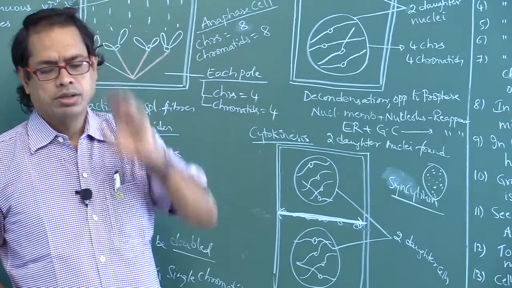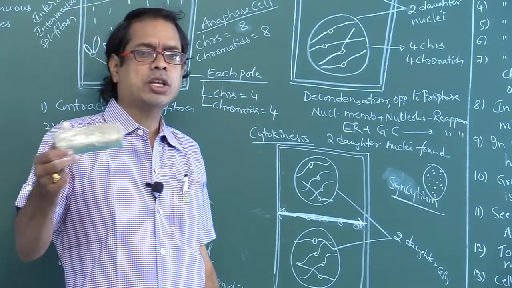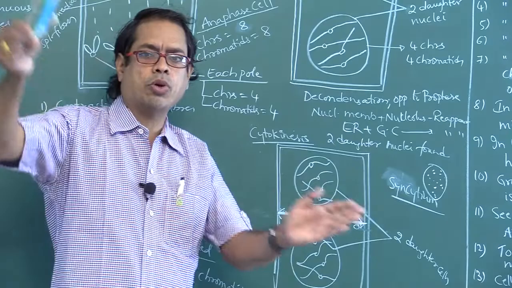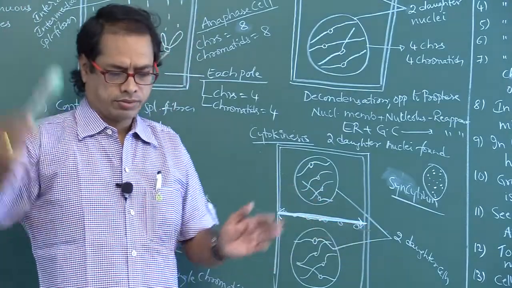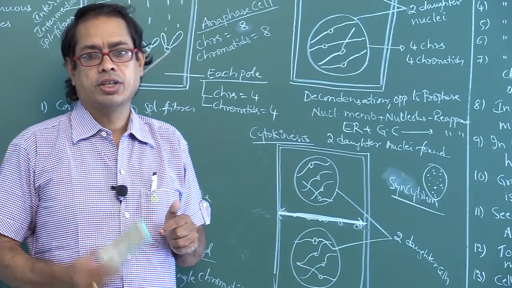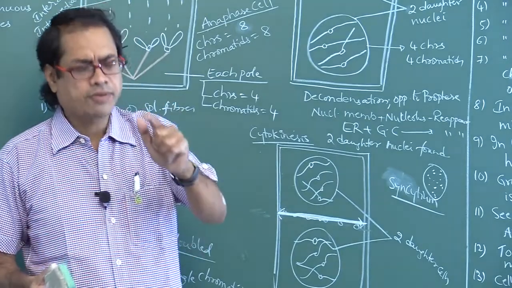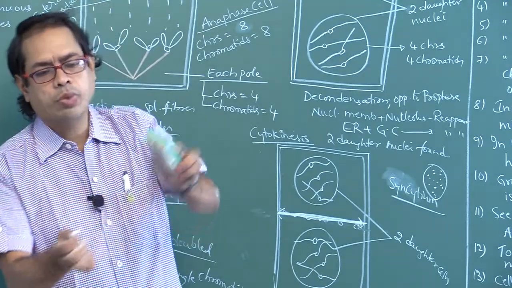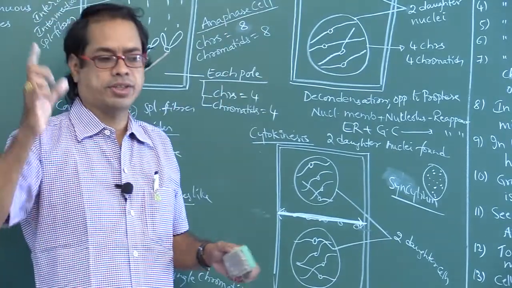Centrioles begin to move to opposite poles in prophase. Contraction of spindle fibers, anaphase. Centromere division, anaphase. Each chromosome moves towards opposite poles in anaphase.